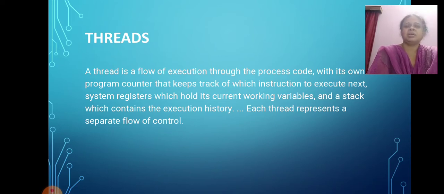We can say that a thread is a unit of execution with its own program counter that keeps track of which instruction to execute next, system registers which hold its current working variables, and a stack which contains the execution history. Each thread represents a separate flow of control.